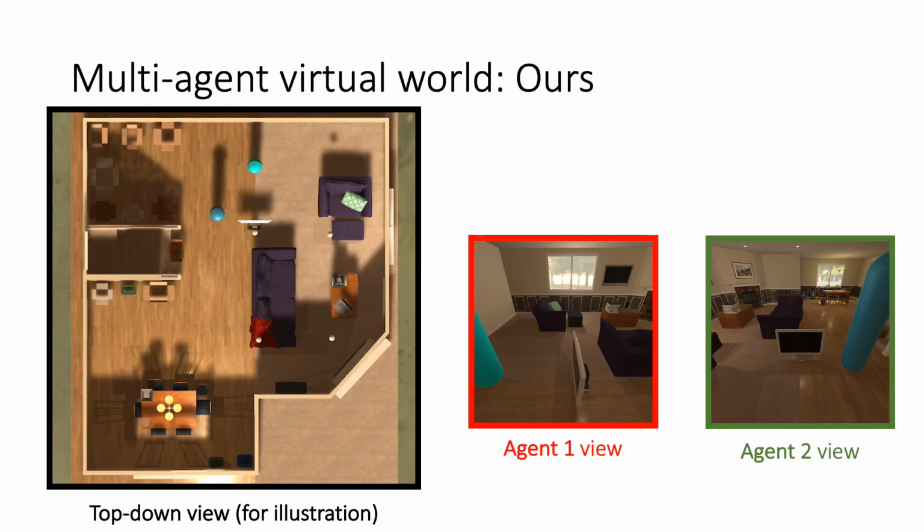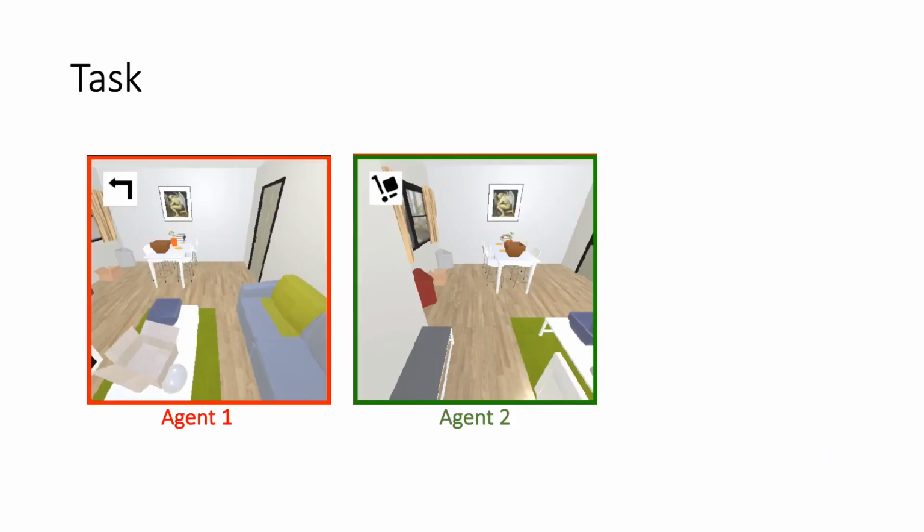Specifically, we developed the first simulation engine which has capabilities of handling more than one agent. Agents are visible to each other as cyan-colored cylinders, and the top-down view on the left is only for illustration and not available to the agents themselves. What the agents see is only the first-person view that you can see on the right-hand side. With this multi-agent simulation framework at hand, we can now deploy multiple agents with local views of their virtual world.